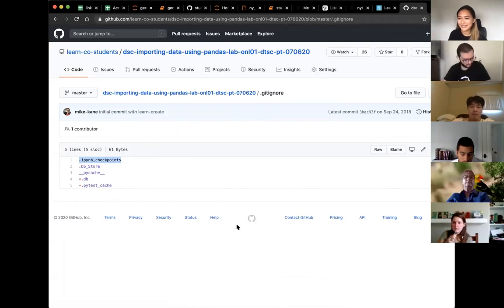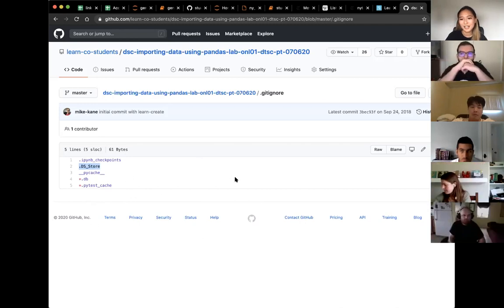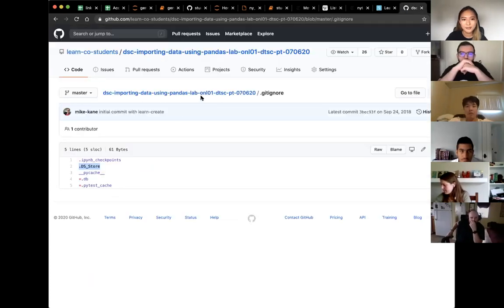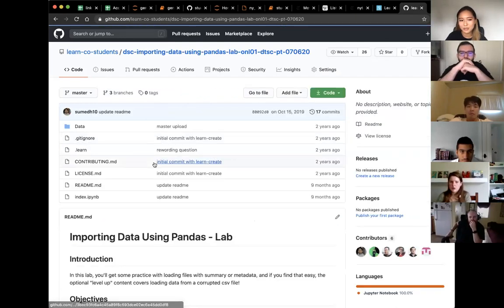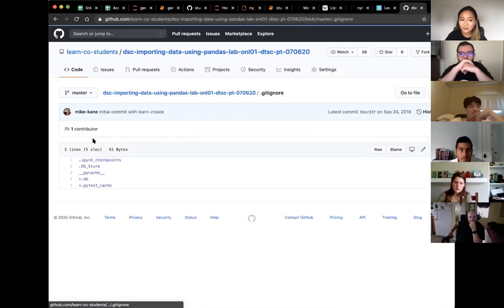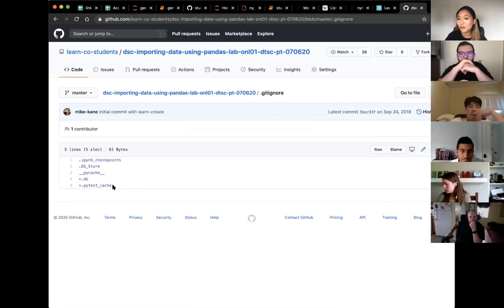I don't really know what it does, to be honest, but they're just random little files that are created to store memory things. But .DS_Store is also a very common one. It's just an automatically generated file. And the reason we want to put these in our Git Ignore is, imagine if we had all these files in our repository and they get automatically pushed up to GitHub. One, it can start to look kind of messy, but also this is something that we can use to ignore our config file.